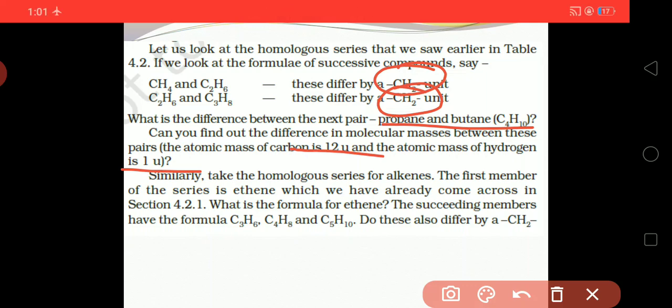Similarly, take the homologous series for the alkene. The first member of the series is ethene, which we have already come across in section 4.2.1. What is the formula for ethene? The succeeding members have the formulas C3H6, C4H8 and C5H10. Do these all differ by CH2?